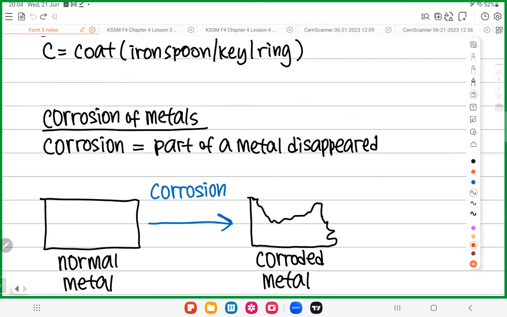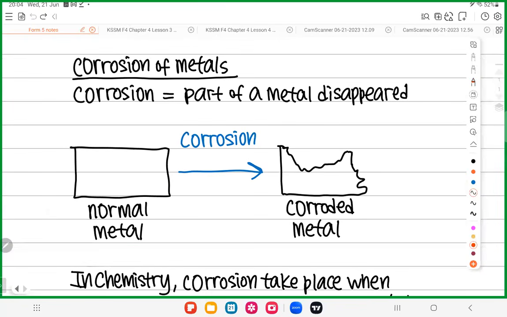First and foremost, you need to know what we mean by corrosion. Corrosion means a part of a metal disappears. A certain part of the metal is gone. For example, this is a piece of metal before corrosion. It can be magnesium, zinc, whatever metal it is.